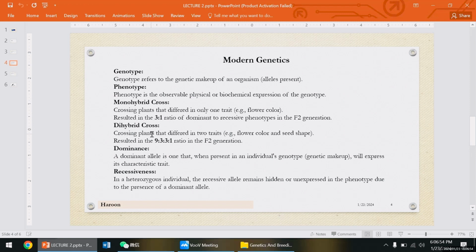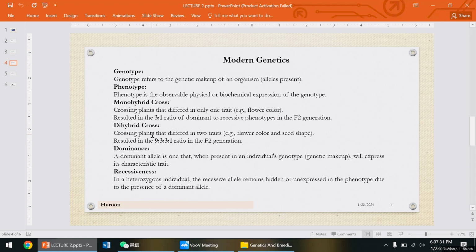And dihybrid cross. A dihybrid cross crosses plants that differ in two traits, flower color and seed shape. In a monohybrid cross we discuss only one trait, flower color, and in a dihybrid cross, 'di' means two.